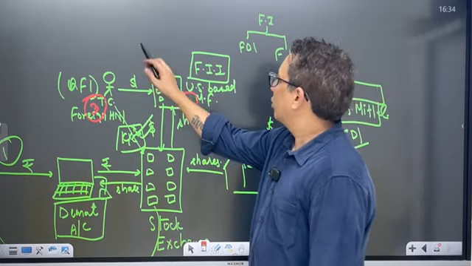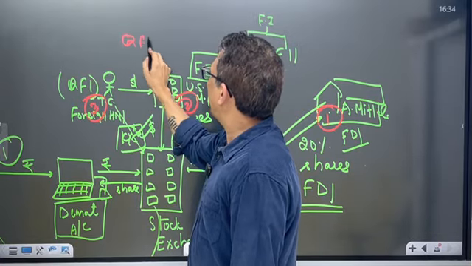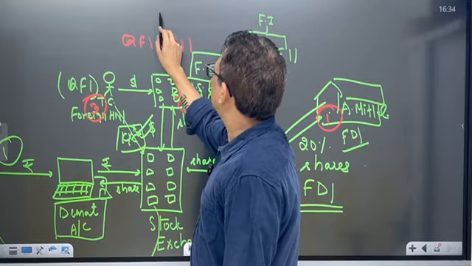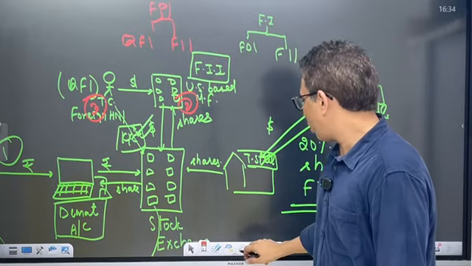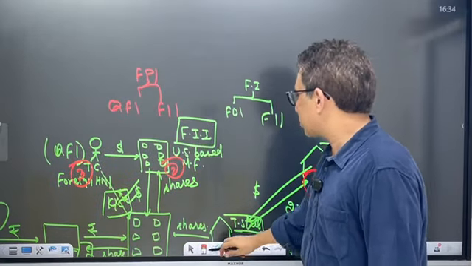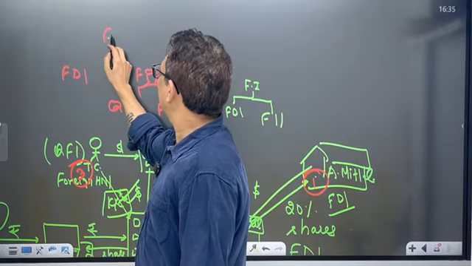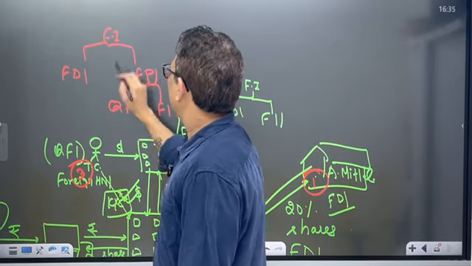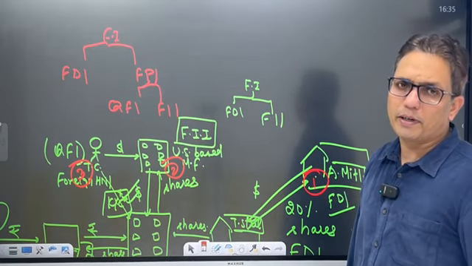What did the government do? The government clubbed QFI and FII together into FPI. So now we have only two distinctions: FDI and FPI, foreign direct investment and foreign portfolio investment.